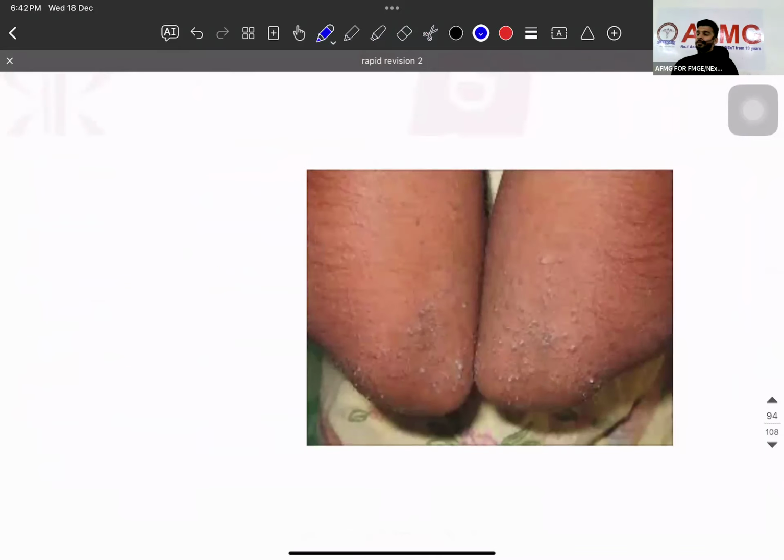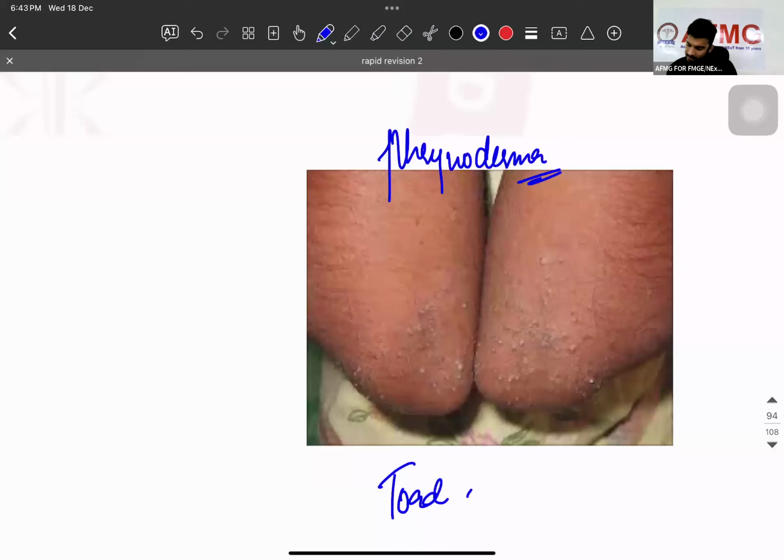यहां पे भी तो इमेज दी थी। What is the condition called as? Phrynoderma, or it's also called as which like skin? Toad like skin. So patient is having toad like skin. Which other condition have scaly lesions on the extensors?